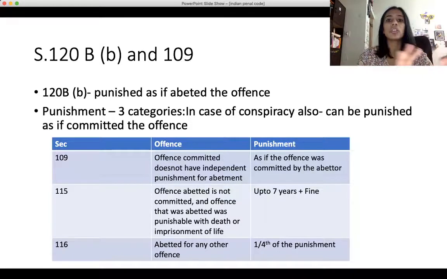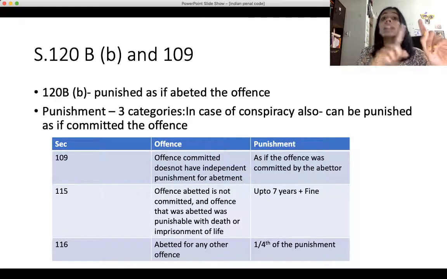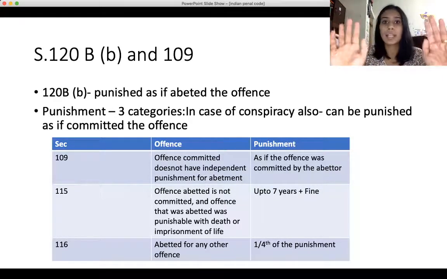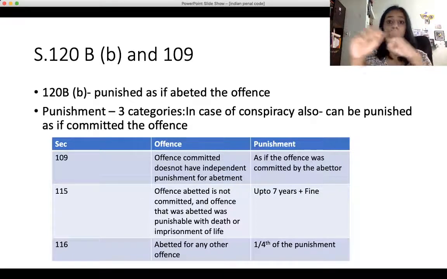Now let me take your attention to when we studied 120 B, punishment for criminal conspiracy. The second category of offense in 120 B was where the offense conspired for would be punished as if he has abetted the offense. That takes us to a situation where a person can also be punished as if he has committed the offense himself. That is the first category. I would recommend you go back and look at 120 B, clause B, and come to 109, and then you would understand what I'm referring to.